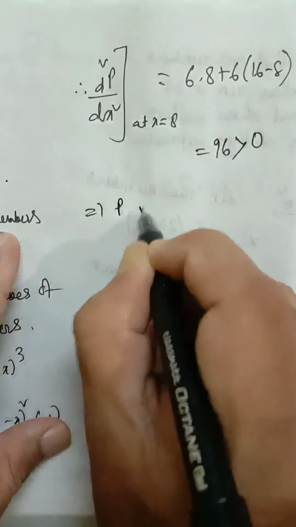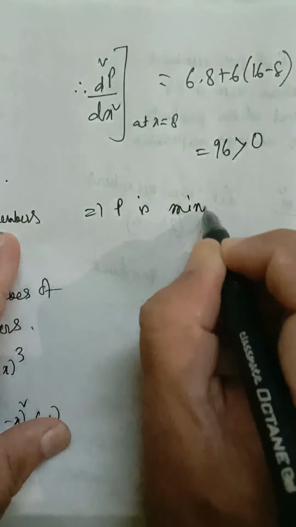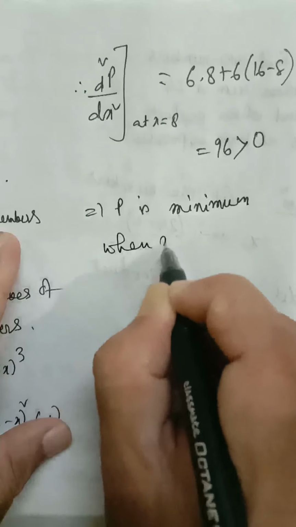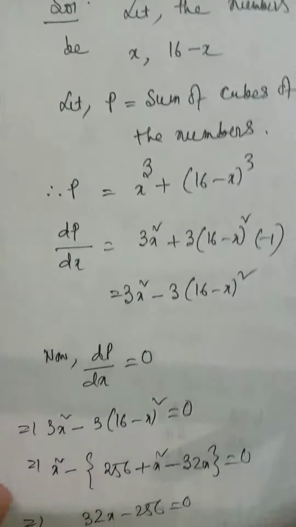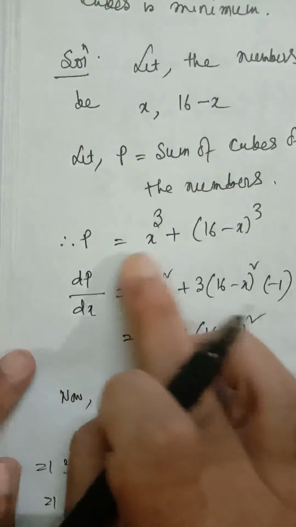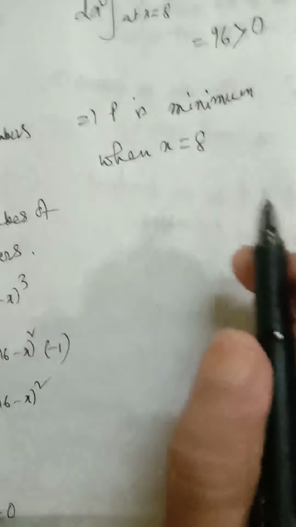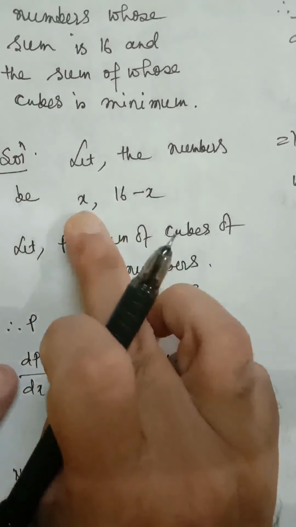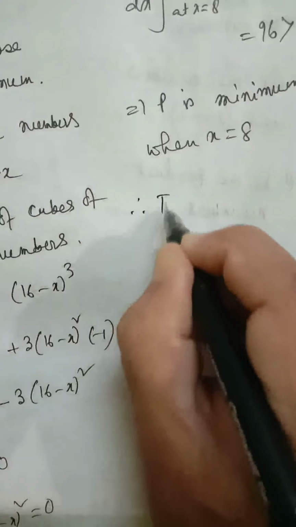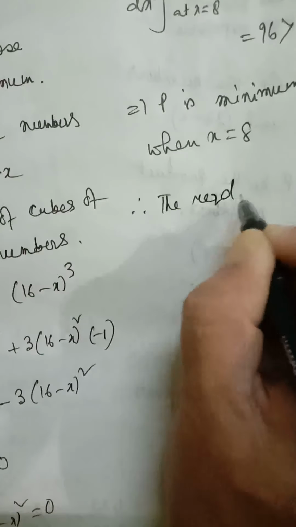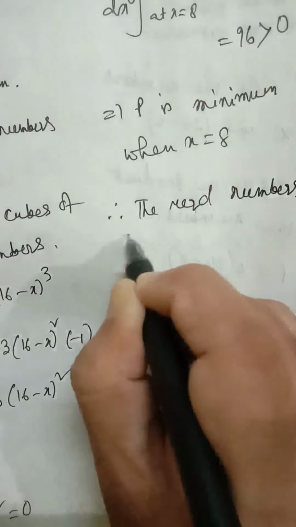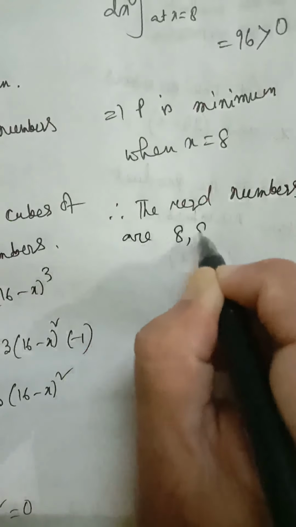So p is minimum, that is sum of the cube is minimum when x equal to 8. The sum of the cubes of the numbers is minimum when x equal to 8, and when x equal to 8 the numbers will be 8 and 16 minus 8, that is 8. Therefore the required numbers are 8, 8.